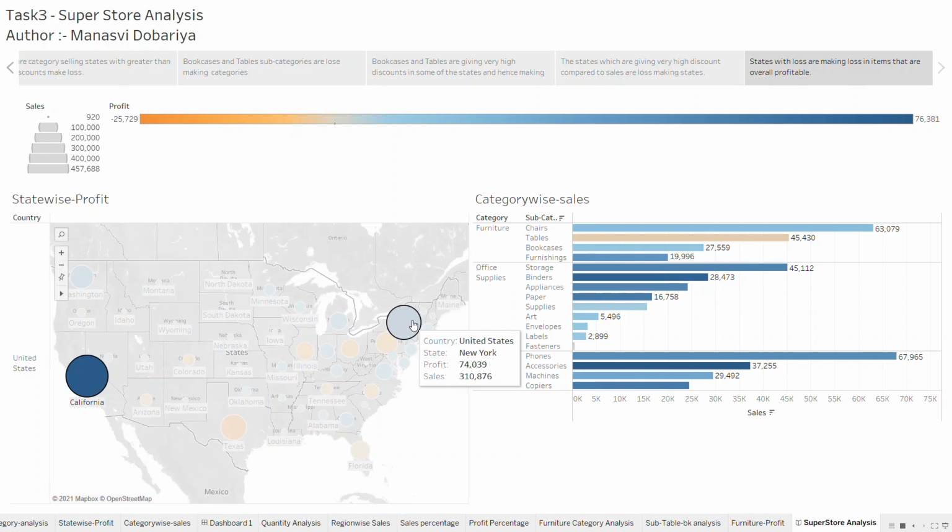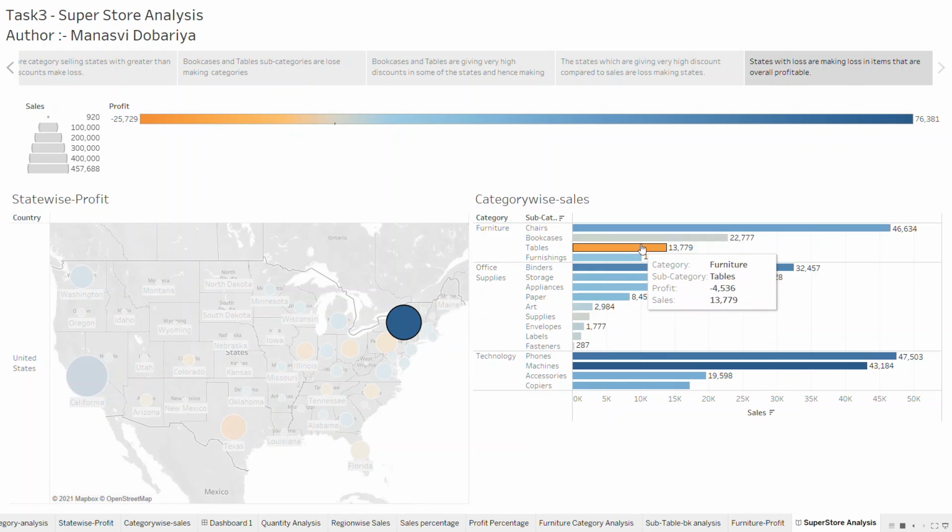In New York also, tables and bookcases are making less profit, or making losses, because of the high discount.